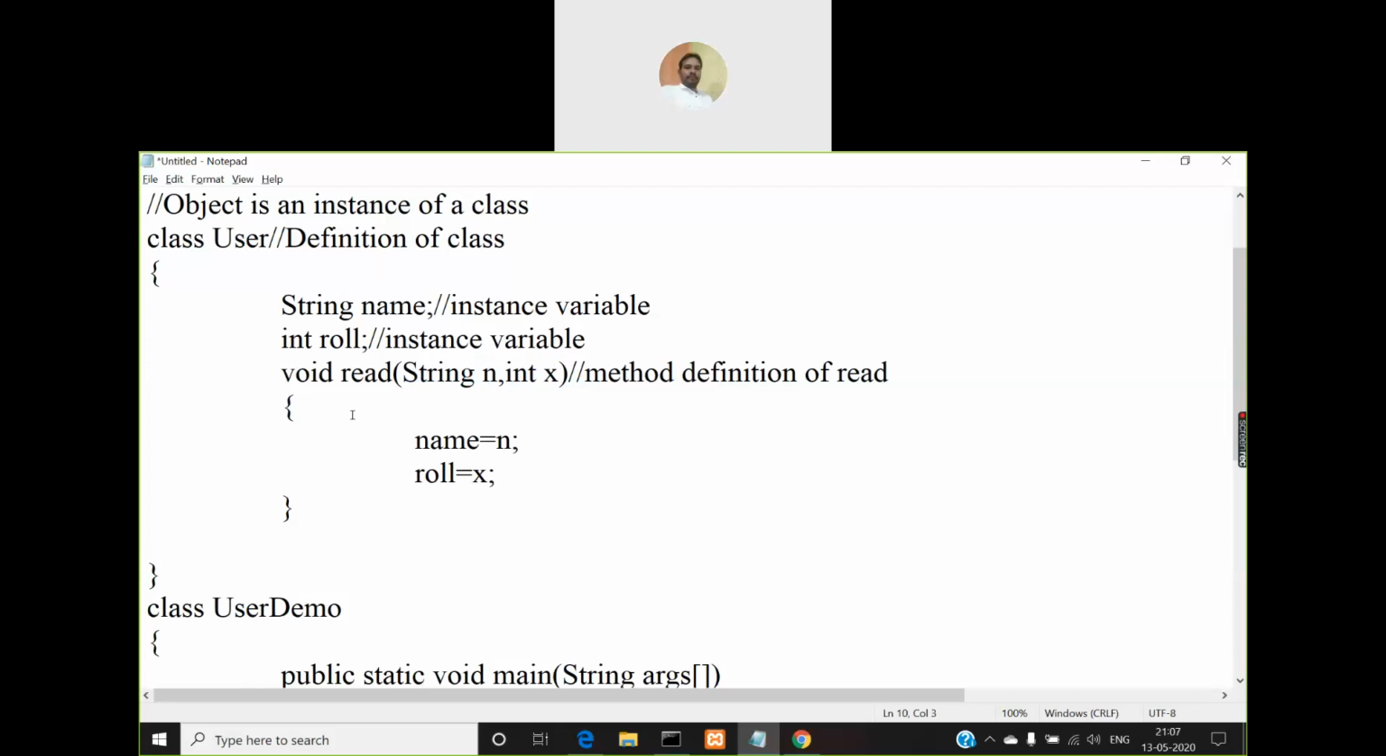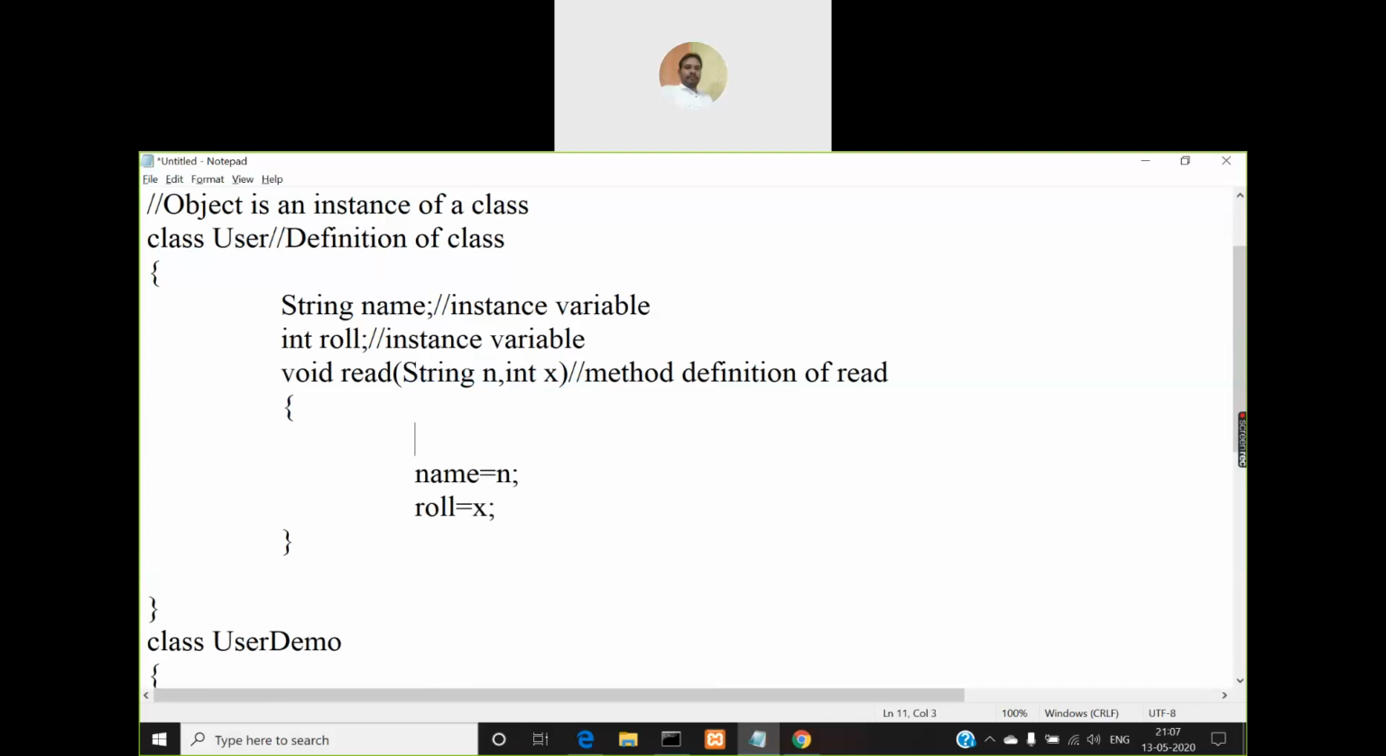Similarly, if you create a variable here, int say i, this will not be an instance variable, this is a local variable, because for every object there will not be a separate copy of this i. Name and role will have a separate copy for every object, but these local variables and the parameters that you pass will not have a separate copy, right?